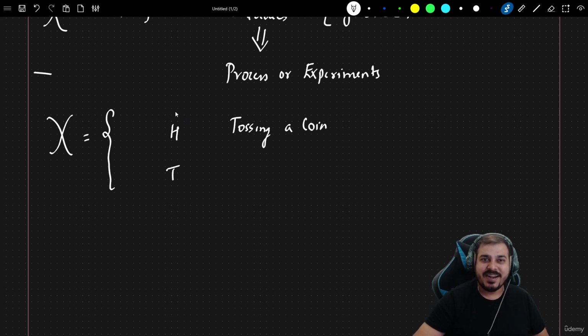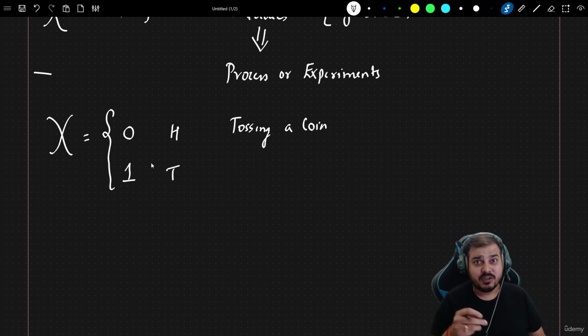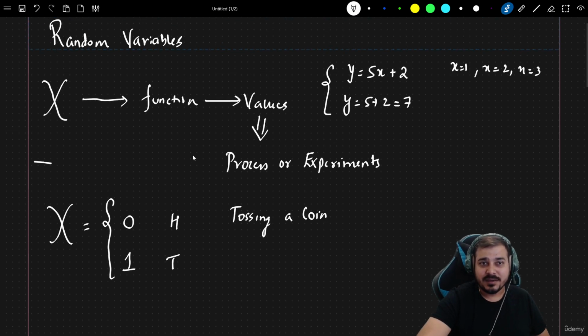Based on this, I can assign some values. If it comes as head, I assign 0. If tails comes from that particular toss, I assign it as 1. So this is the entire function from which we are deriving values through some process or experiment. This is what a random variable is.